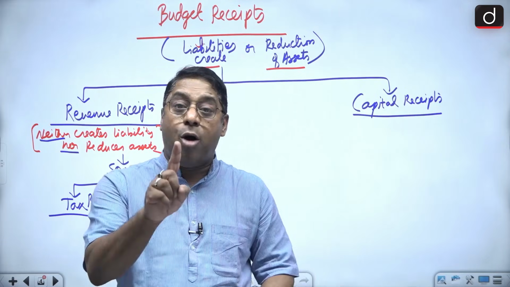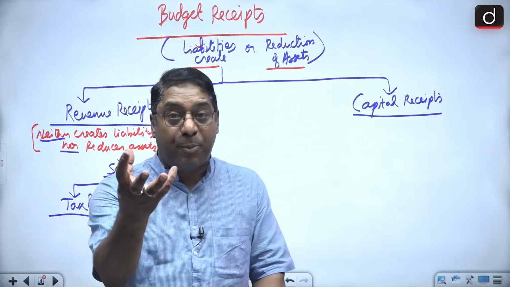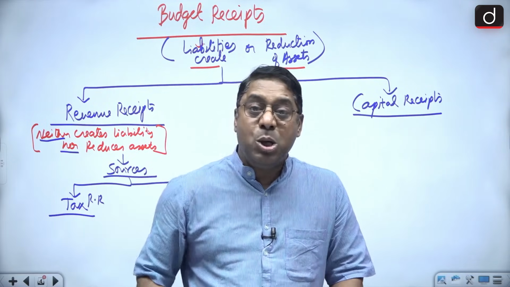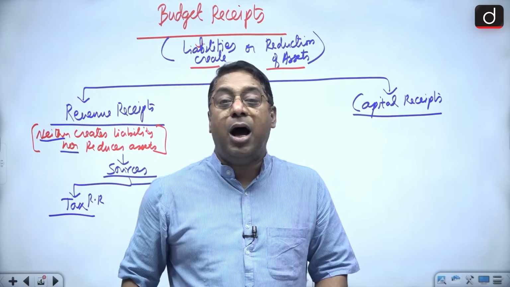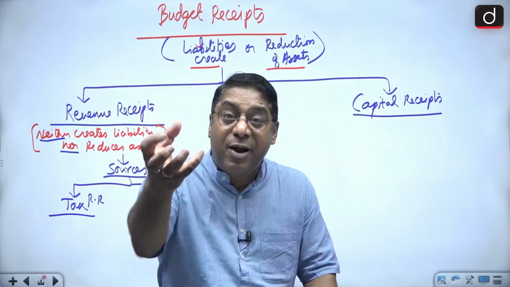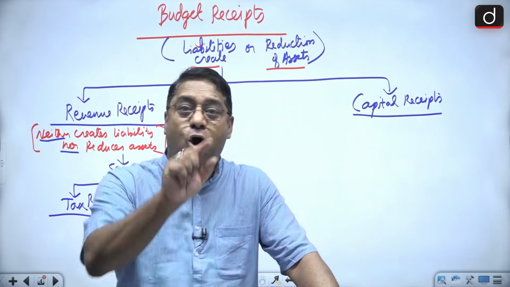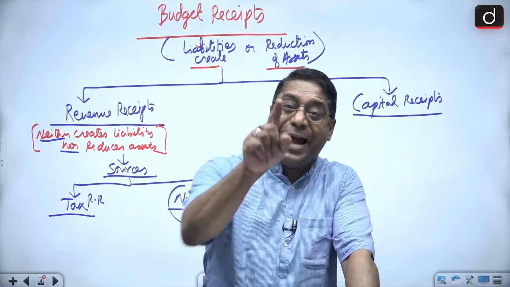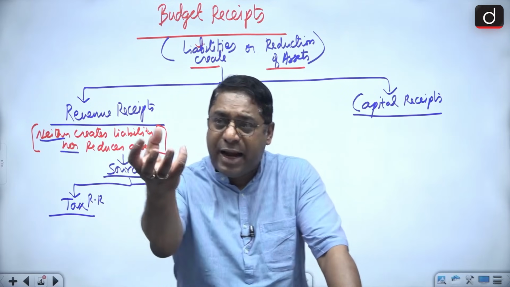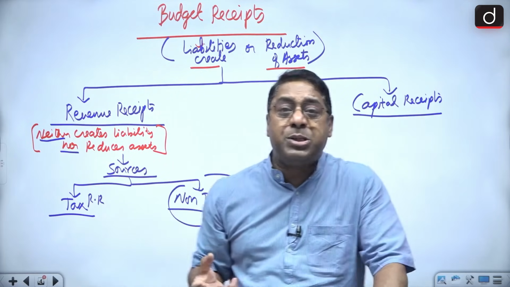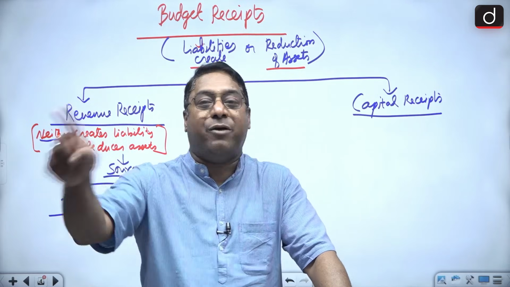Number two, the government has entrepreneurships. The government has business units, and the profit which the government receives from them is also a non-tax receipt. Plus the interest received by the government. The government can also be the lender. Every time the government cannot be the borrower; the government can be a lender also. So when the government becomes the lender, the interest which the government receives is a revenue receipt, that too a non-tax revenue receipt.